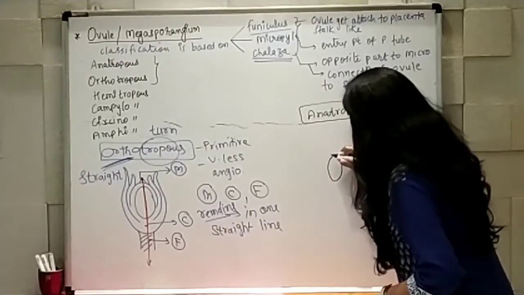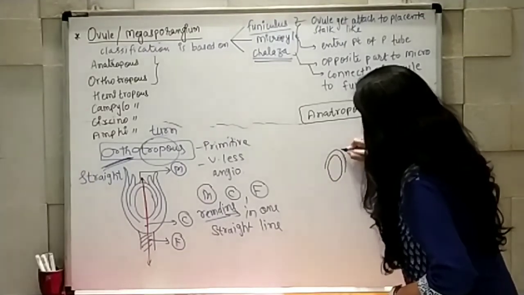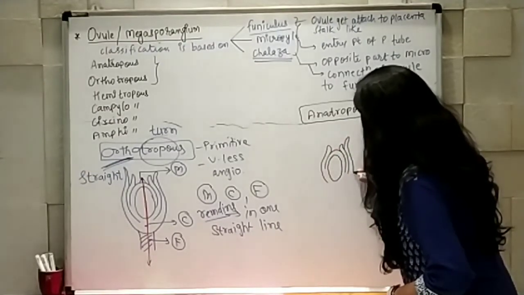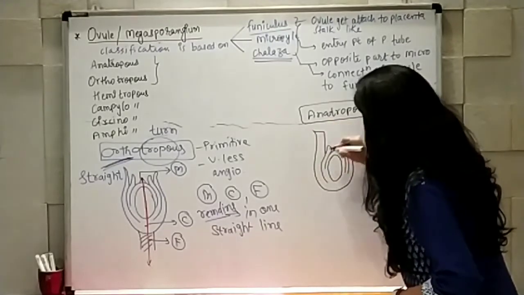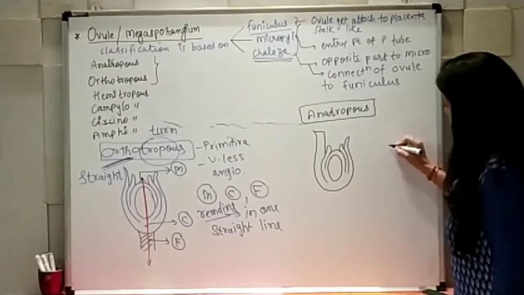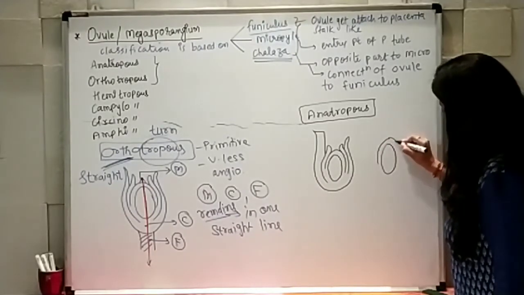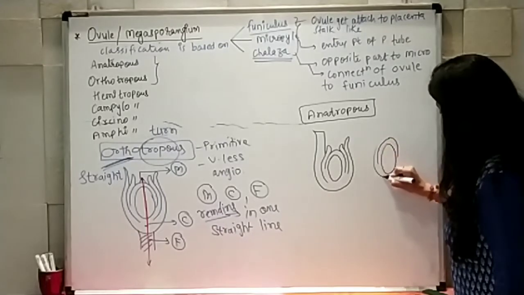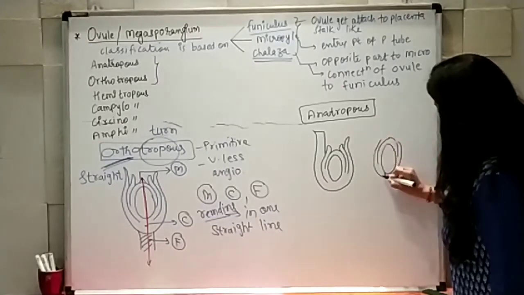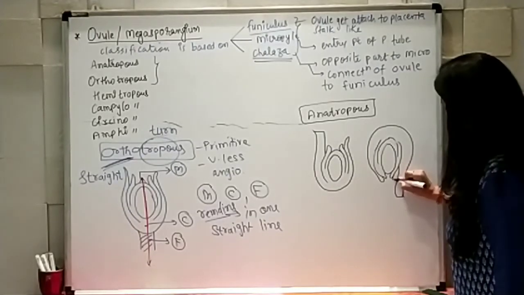Okay, then this is the structure of anatropous, or maybe the same structure you can show it like this also. And one more is here, like this.